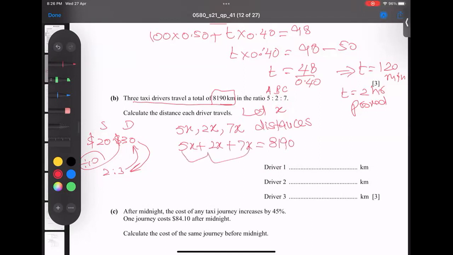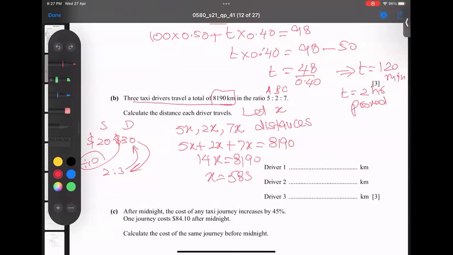5 plus 2 is 7, 7 plus 7 is 14. So 14x is equal to 8190. When I divide by 14, 8190 divided by 14, I'm getting 585. It means the common number to multiply when going backward is 10. You see, 10 divide, and going backward, 10 multiply.